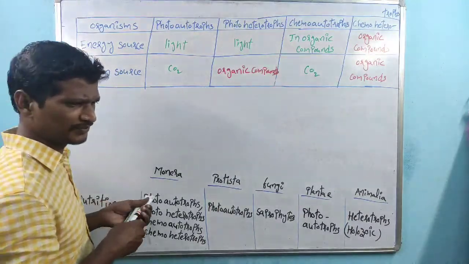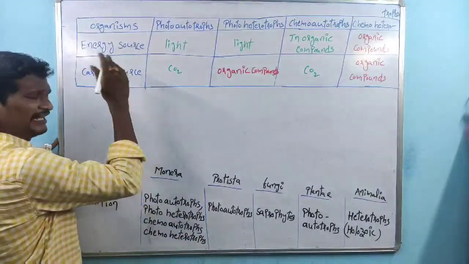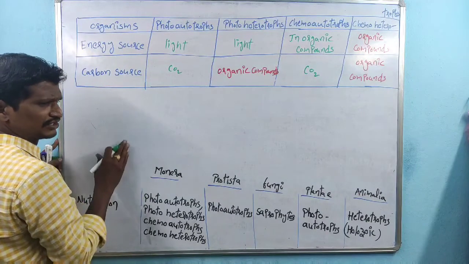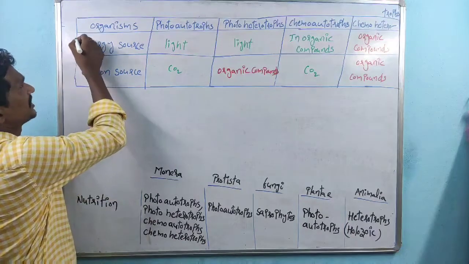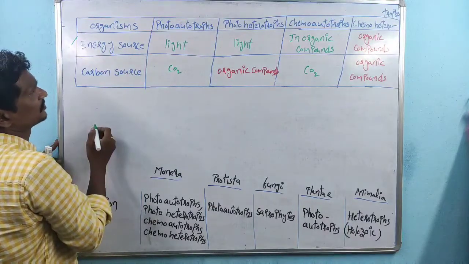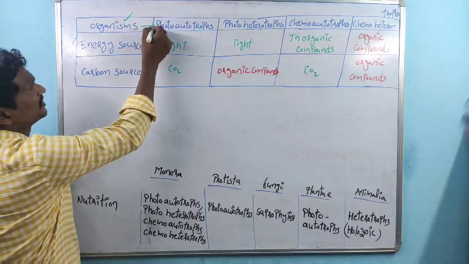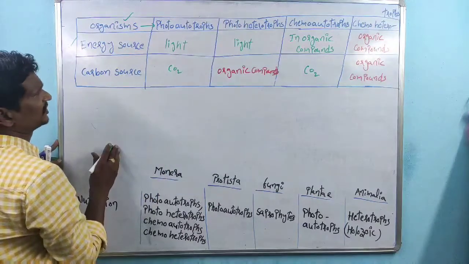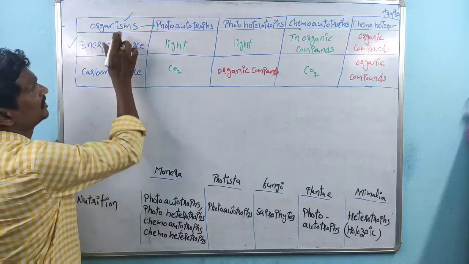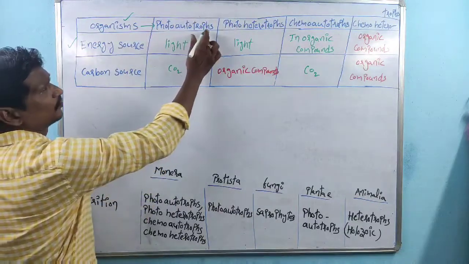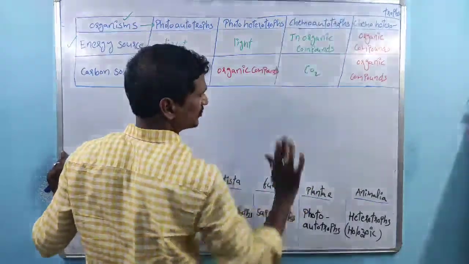We know about plants, right? So plants are photoautotrophs because, for the synthesis of food material, any organism majorly requires two sources. One is the energy source, and the other one is the carbon source. These are the different types of organisms: photoautotrophs, photoheterotrophs, chemoautotrophs, and chemoheterotrophs.